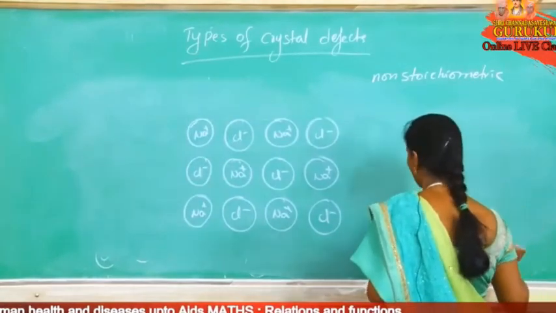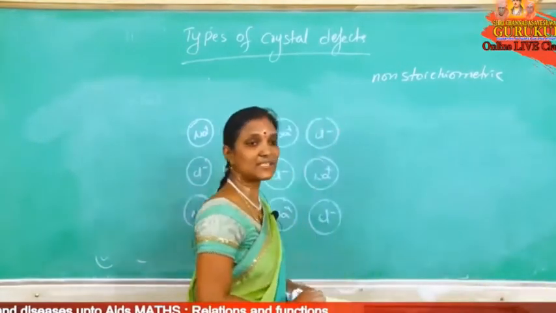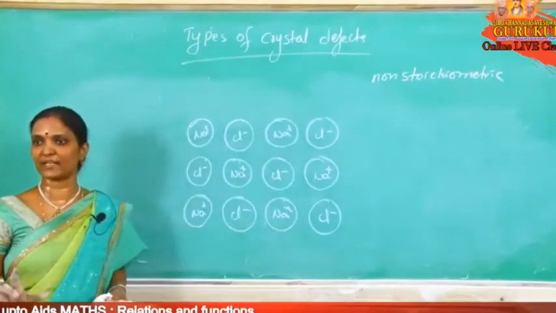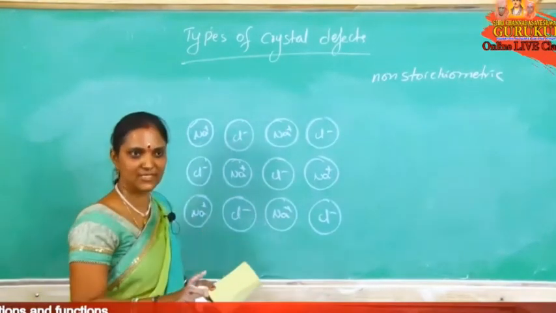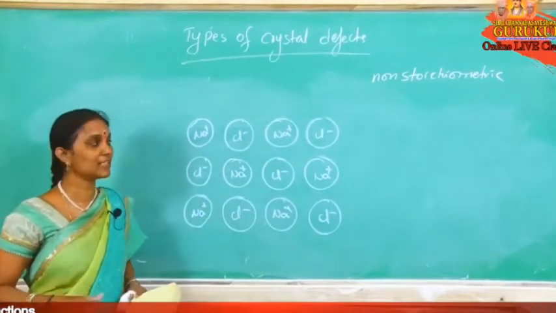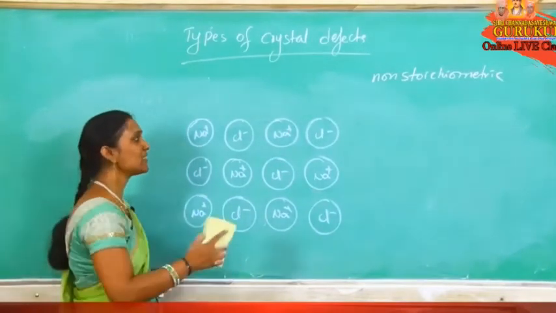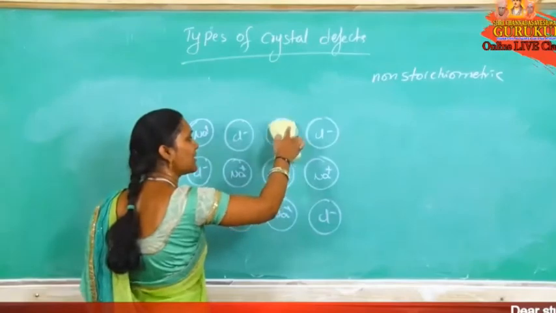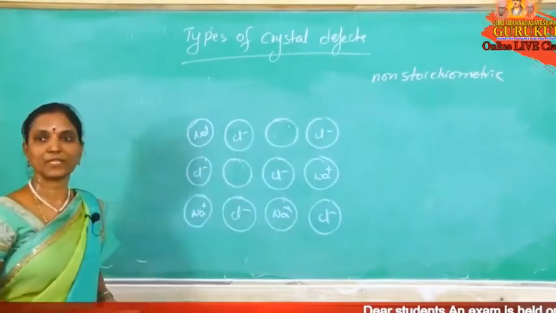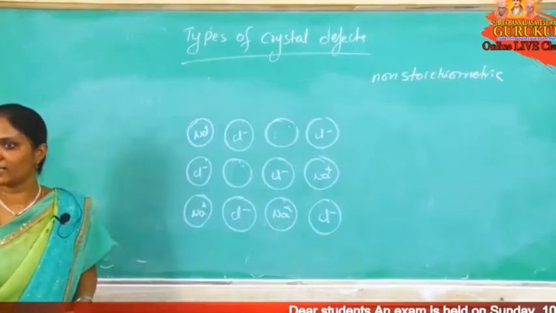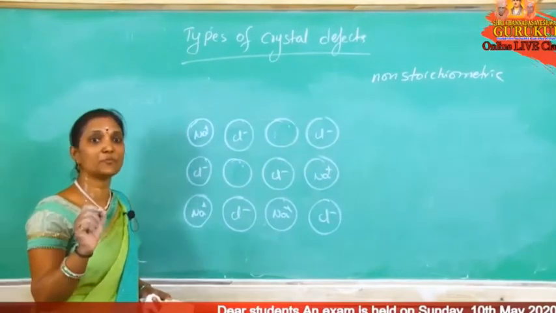Now what happens here? Na plus is the cation, Cl minus is the anion. Strontium is also a cation. During the formation of this crystal, some of the Na plus cations are replaced by Sr plus 2. Some impurity is added: original lattice sites are replaced by impure ions.